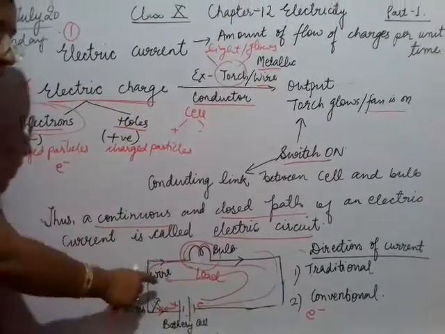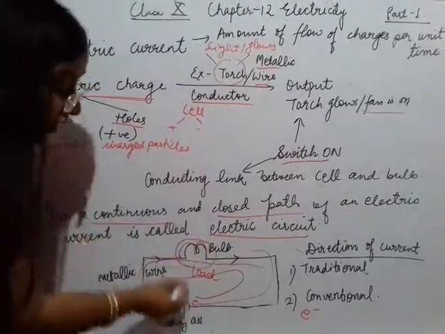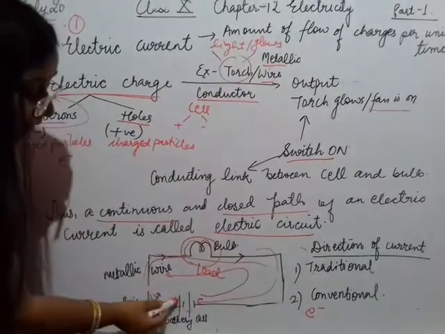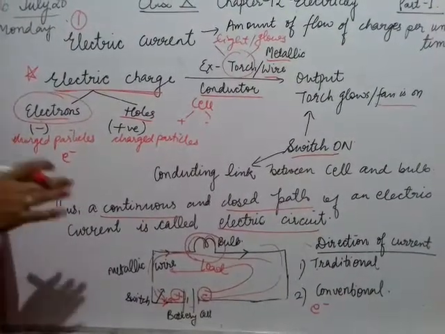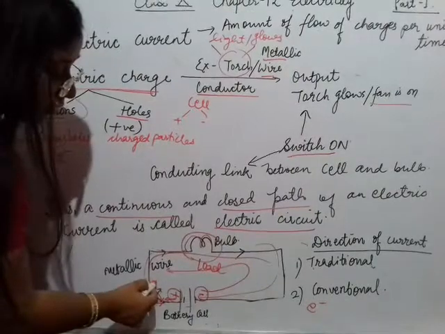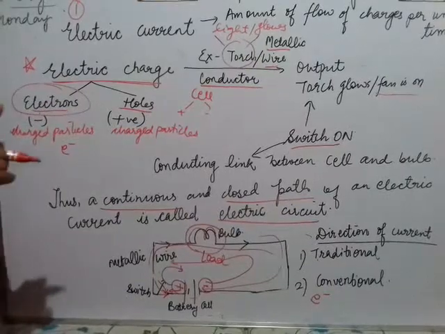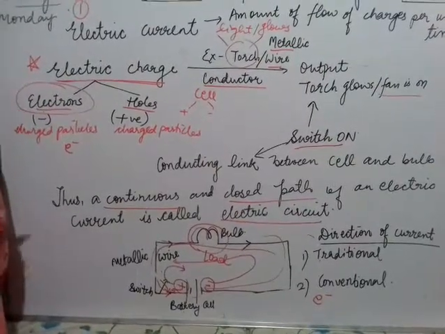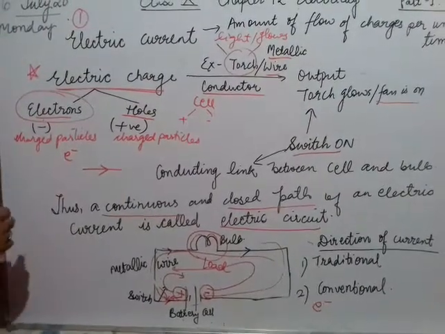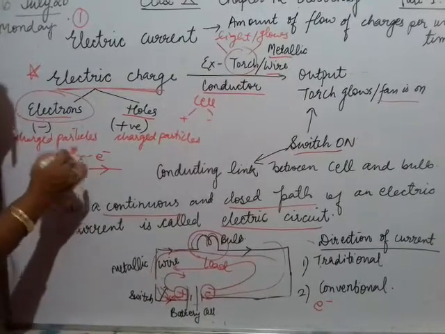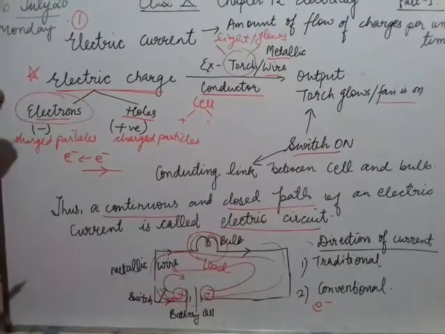Earlier it was thought the current is in the direction of holes, but no, if the electrons are flowing, basically current direction is referred in respect to the electrons, not holes. Electrons are flowing from negative to positive, so current is flowing from positive to negative. Always remember, the direction of current is opposite to the direction of electrons. For example, if any circuit has this direction of current mentioned, that means electrons are flowing in the opposite direction to current. So this is the gist of electric current.